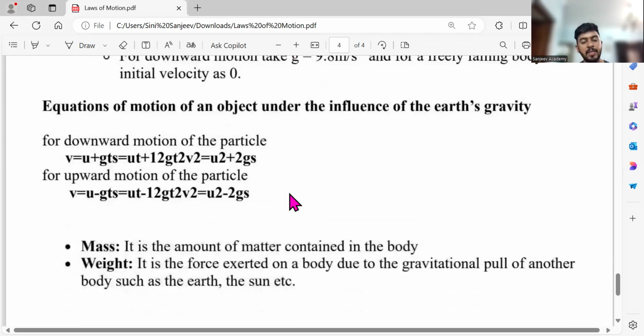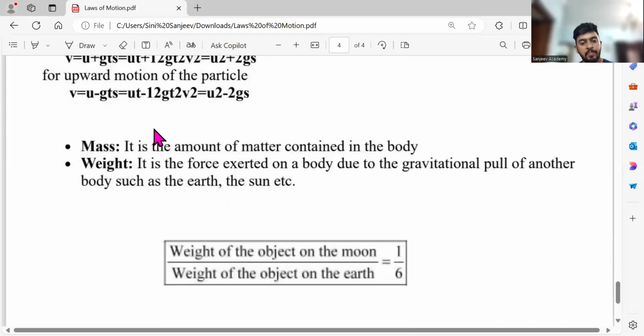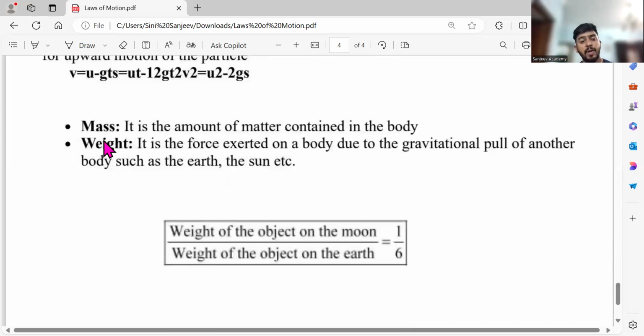Then one more thing is we already studied v is equal to u plus at, right? Remember, v is equal to u plus at, v square is equal to u square plus 2as, correct? So for upward motion, what will happen? Every positive will become minus, that's all. Rest everything is same. For downward motion, all the laws, whatever is written, is plus. Clear now?